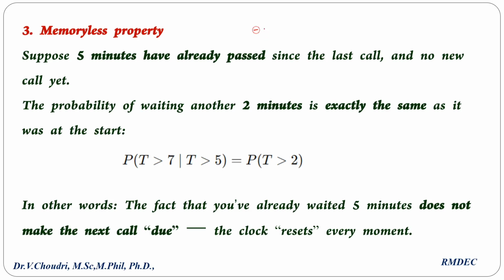See, 0 to 60 minutes: 0, 5 and 10. Already 5 minutes is over. For every 5 minutes one phone call arrived. Suppose we are waiting for 2 minutes. What is waiting for 2 minutes? Already 5 minutes is over, so we have to look at only the 2 minutes. There is no phone call that will come again, so we need to wait only 2. The probability depends only on this waiting time 2.